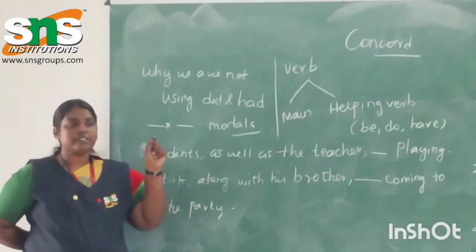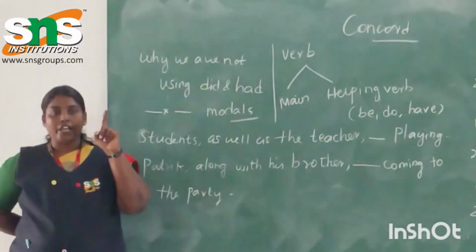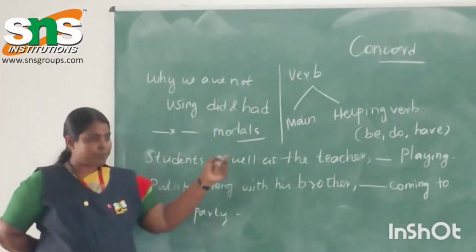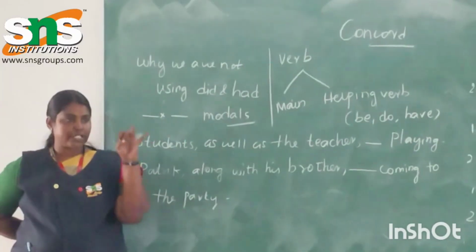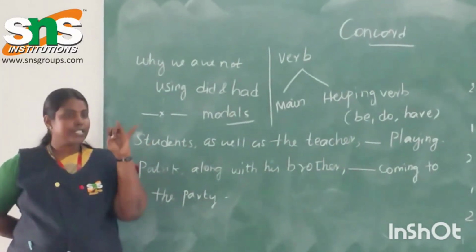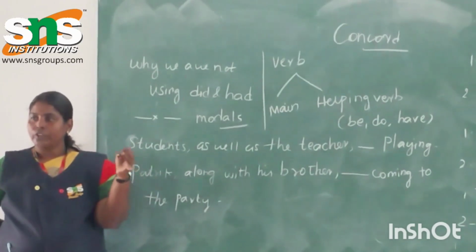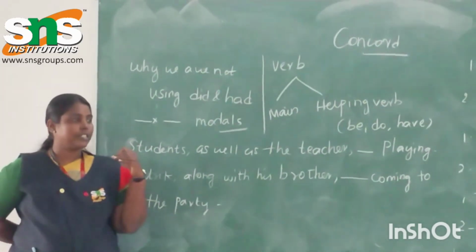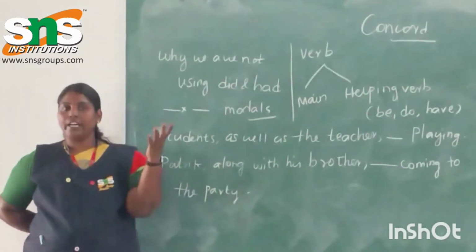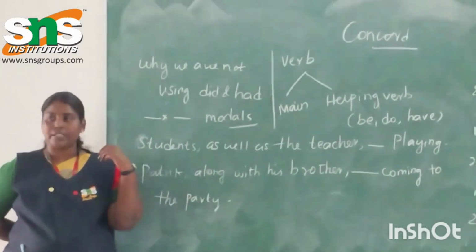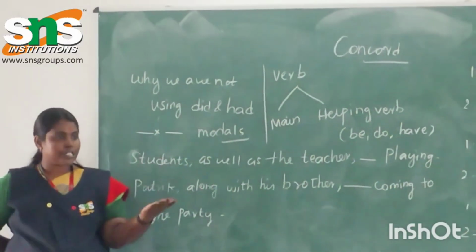In a past tense, there is no distinction between the subjects. In the sense, you can use it in all the subjects. You can use between the first person singular, plural, and what is the second person? You, and plural also you. And what is the third person? The third person singular. He, it. And what kind of a verb will you use? Past tense. He went, she went, they went. So there is no distinction.